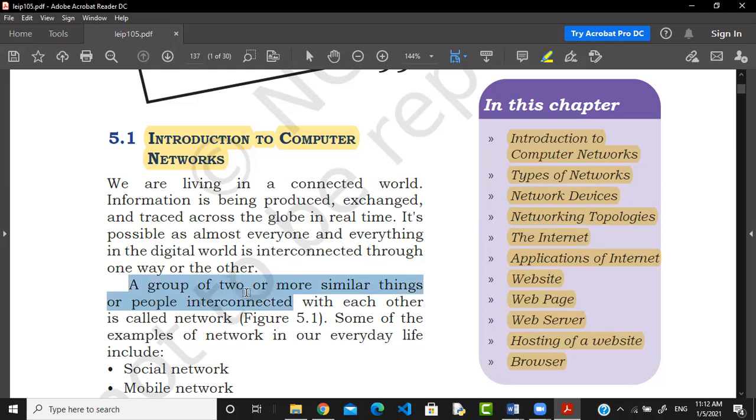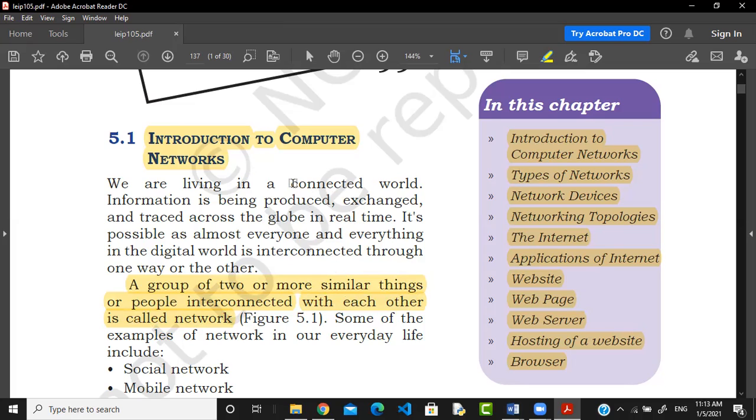A group of two or more similar things. What is the meaning of similar things? Similar things means two computers, two laptops, two desktops, two mobile phones, or two people. They are interconnected with each other, and that is called a network. But the first thing is why we are going to connect.